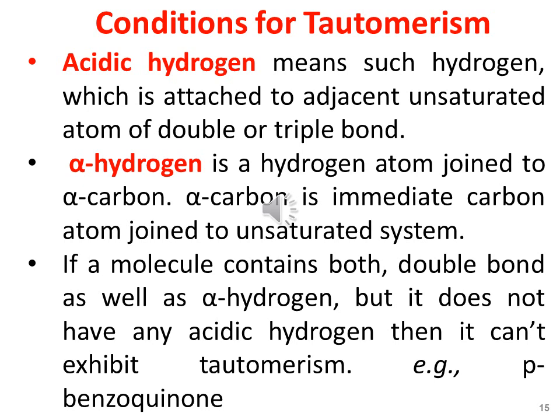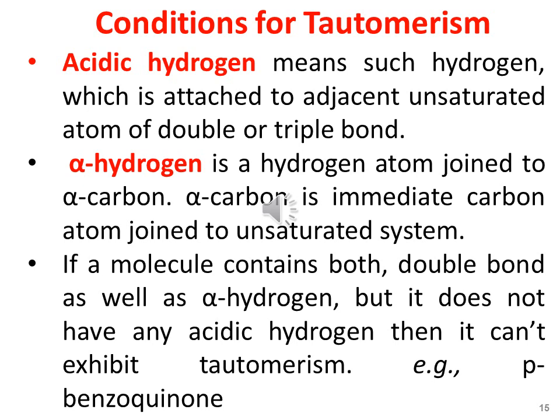Alpha hydrogen is a hydrogen atom joined to alpha carbon. What is alpha carbon? Alpha carbon is the immediate carbon atom joined to the unsaturated system. If a molecule contains both a double bond as well as the alpha hydrogen, but it does not have any acidic hydrogen, then it cannot exhibit tautomerism.